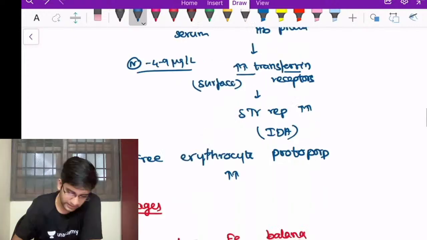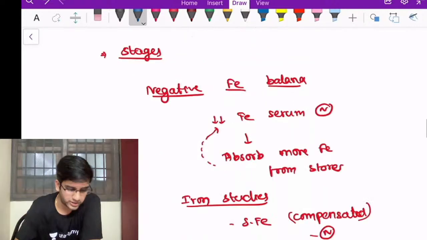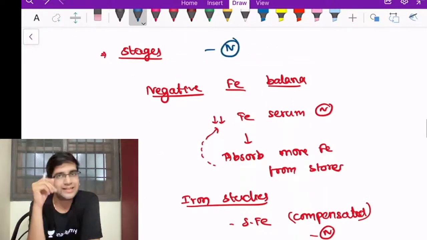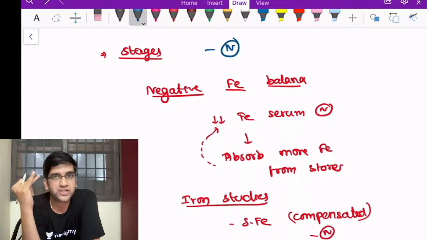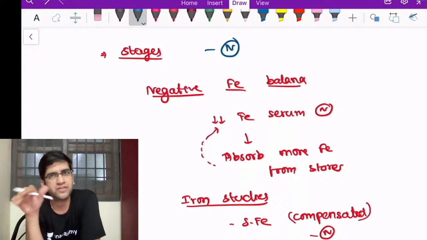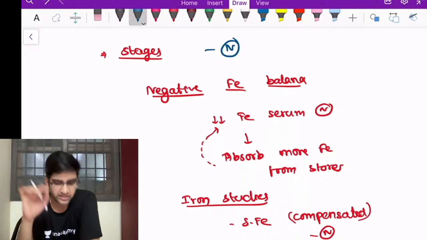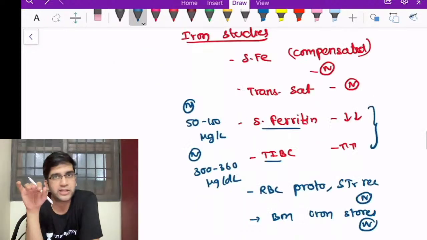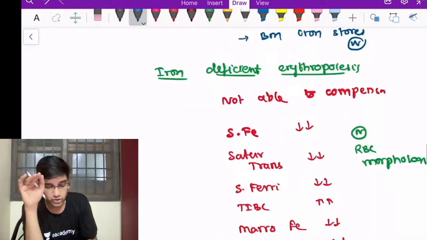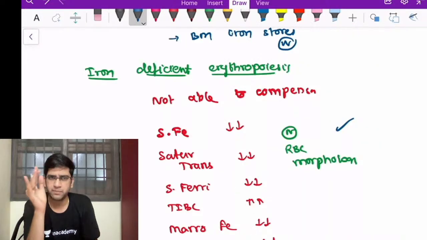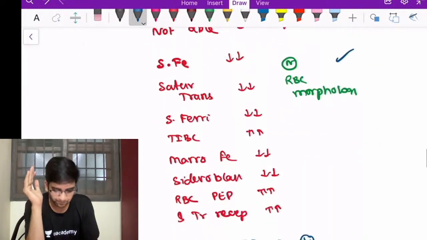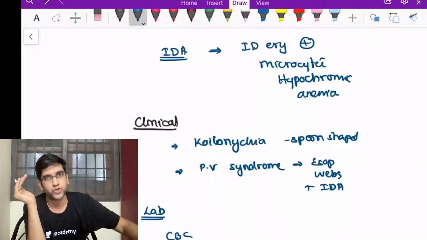That's one thing. And when we saw the stages of iron deficiency, the first stage obviously is being normal, then the negative iron balance, iron deficient erythropoiesis, and iron deficiency anemia. In the negative iron balance, only ferritin gets altered. Ferritin goes down, TIBC goes up, and the rest everything is completely normal. Then I have iron deficient erythropoiesis, where everything is altered except my morphology, which stays normal. The last one is IDA, where morphology is also altered.